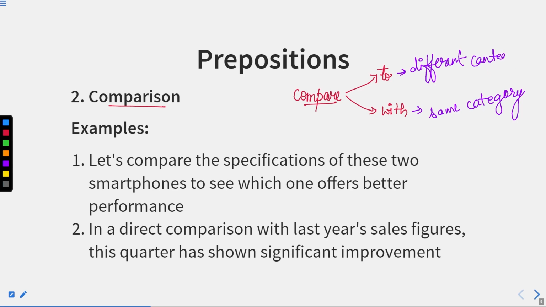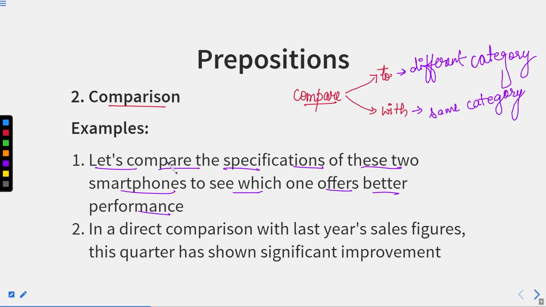So in case of different categories, we use compare to. Now let us take some sentences. Let's compare the specifications of these two smartphones to see which one offers better performance. Now here we have, let's compare the specifications of these two smartphones to see which one offers better performance.